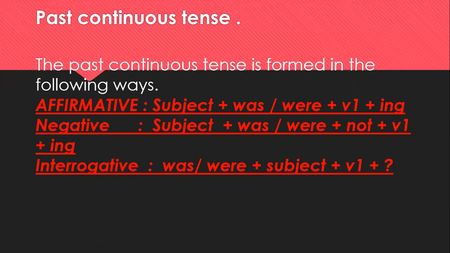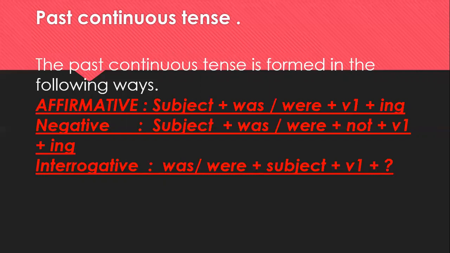Now, let us go through the next tense, that is past continuous tense. Let us study the rules first. First is affirmative. In continuous tense, you will use subject plus was or were plus verb plus ing.